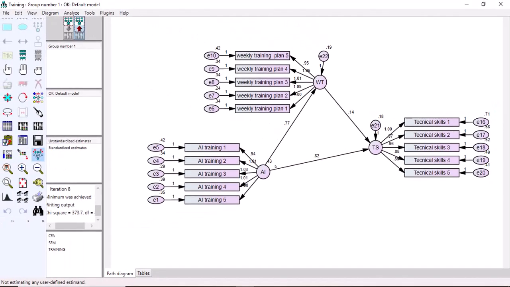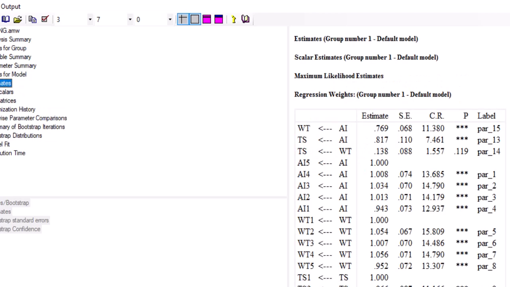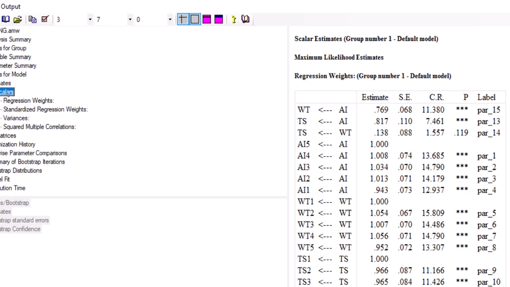So we click on this icon to review the results. Here we have the results. We click here on estimates to expand it, and click on scales to expand it. The first thing we have to check is the regression weights, so that now we can see the output.